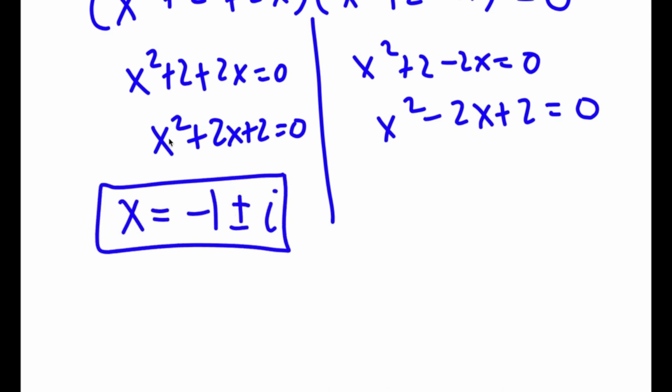So these are the two solutions for x squared plus 2x plus 2 equals 0. And for x squared minus 2x plus 2, you get x is equal to i, or sorry, x is equal to i plus or minus 1.